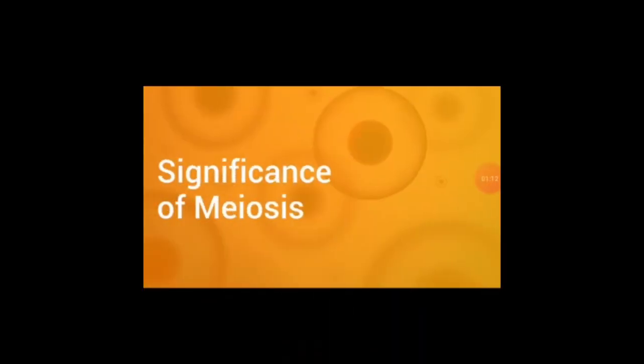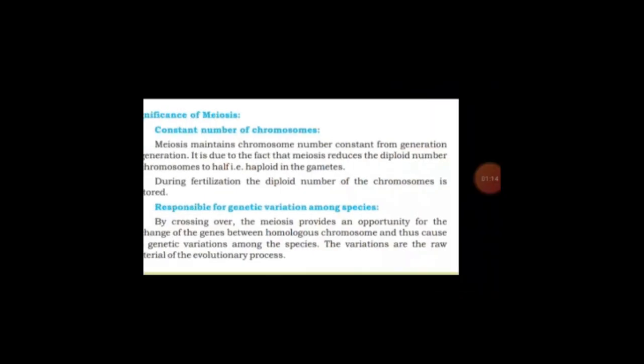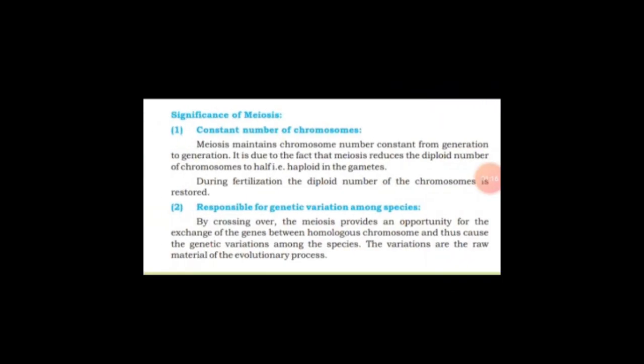Now we are going to study the significance of meiosis. Firstly, constant number of chromosomes. Meiosis maintains the chromosome number constant from generation to generation. It is due to the fact that meiosis reduces the diploid number of chromosomes to half, that is haploid, in the gametes. During fertilization, the diploid number of chromosomes is restored.